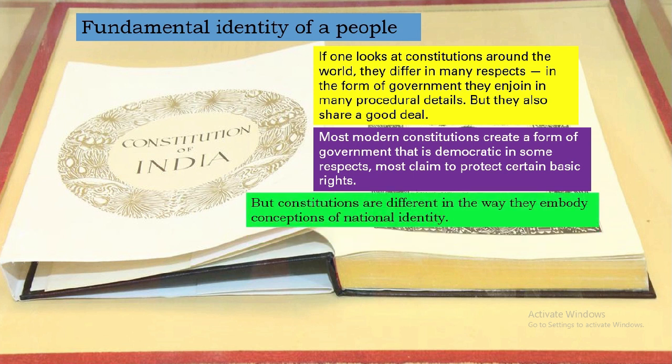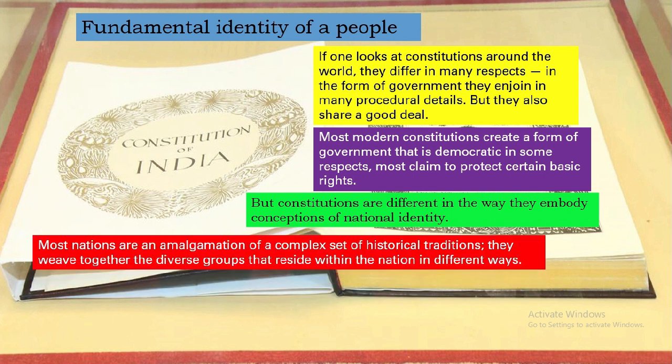But the constitutions are different in the way they embody the conceptions of national identity. They may have different ways of giving the national identity. Most nations are an amalgamation of a complex set of historical traditions.